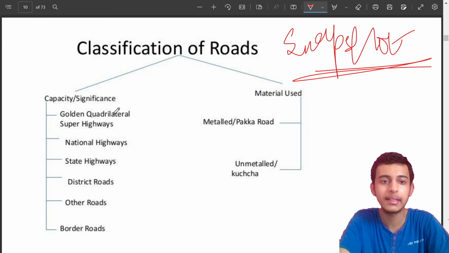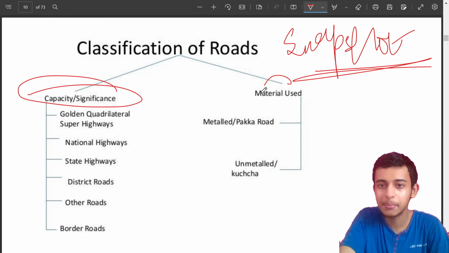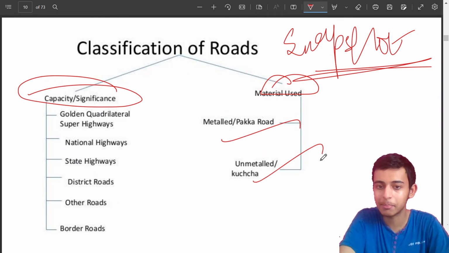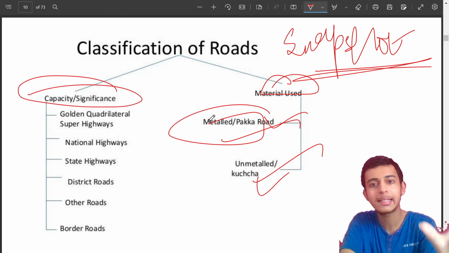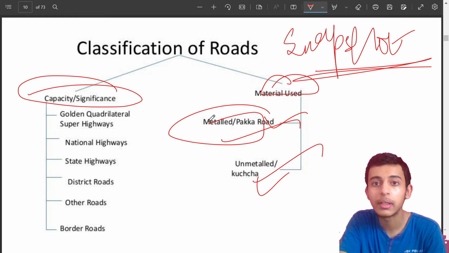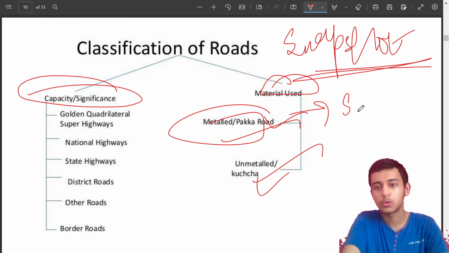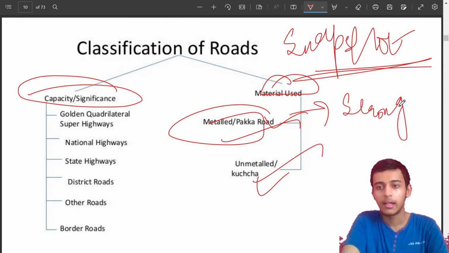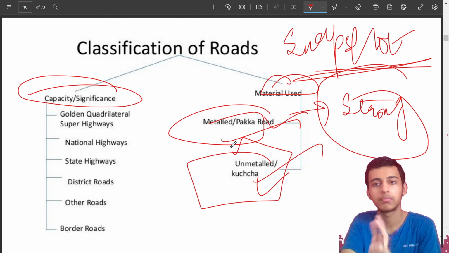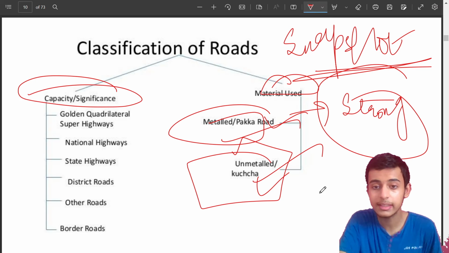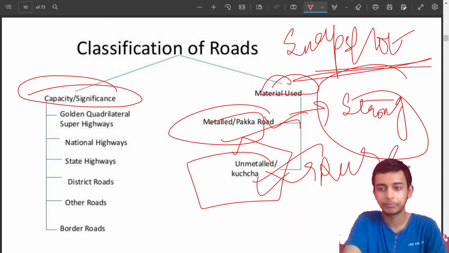Classification of roads can be according to capacity or significance and the material used. Material used: metalled or unmetalled. Pakka road, kacha road. Pakka road is made using cement and bitumen of coal and all the good materials which keep it strong, and it can withstand any type of temperature and other geographical factors. Unmetalled is kacha road, which is mainly found in the rural areas.